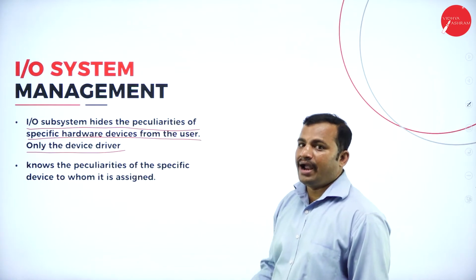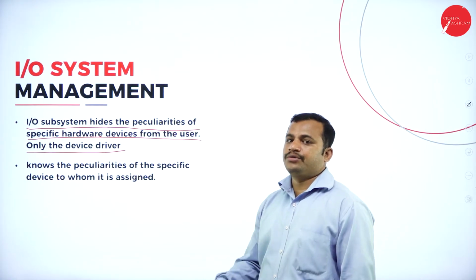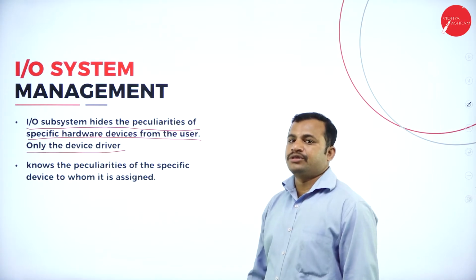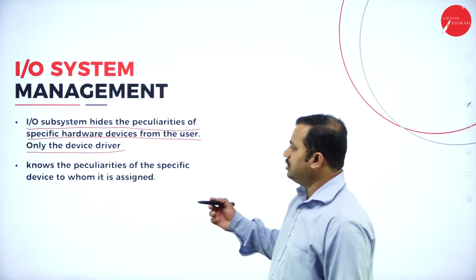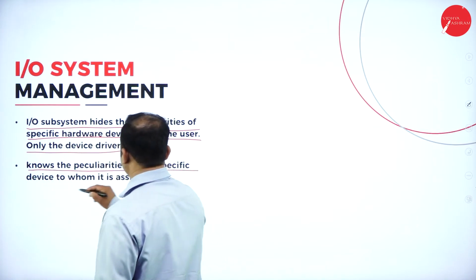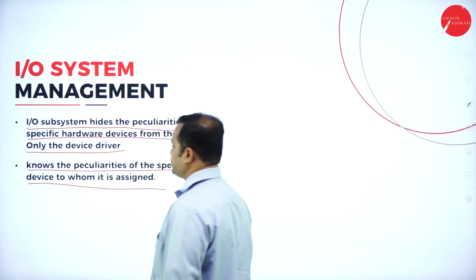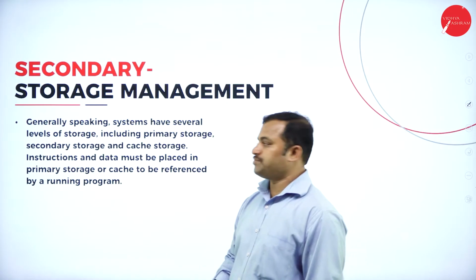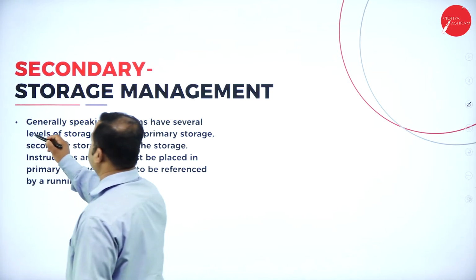That means you can hide the information of a file and you can show the information to the user, or all these are certain types of operations which know the peculiarities of the specific device to which it is assigned. That is, the owner of the file is responsible for doing all those operations.